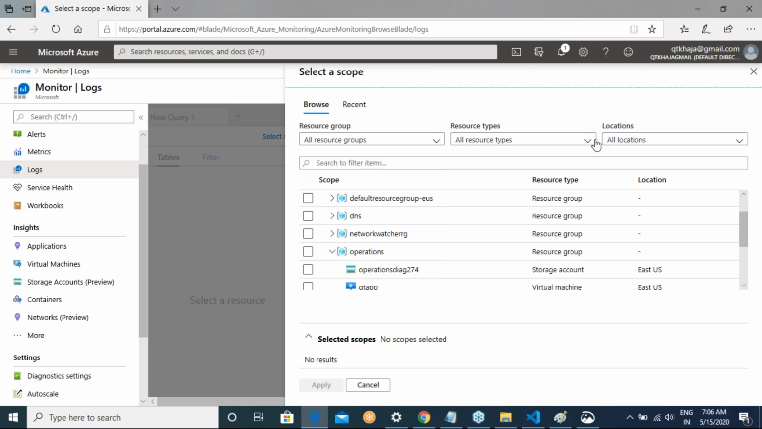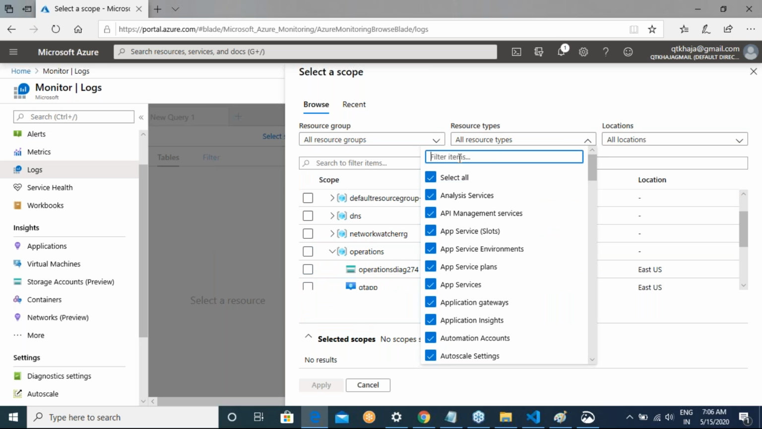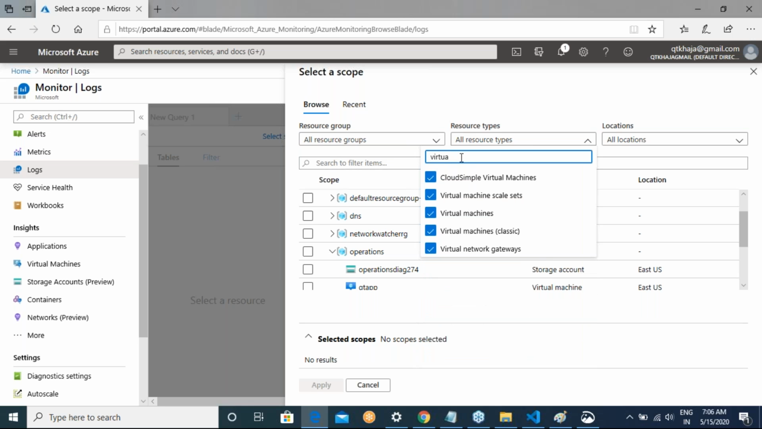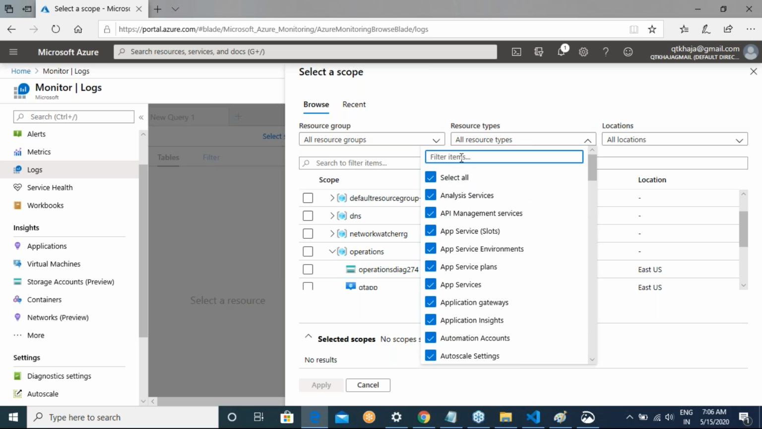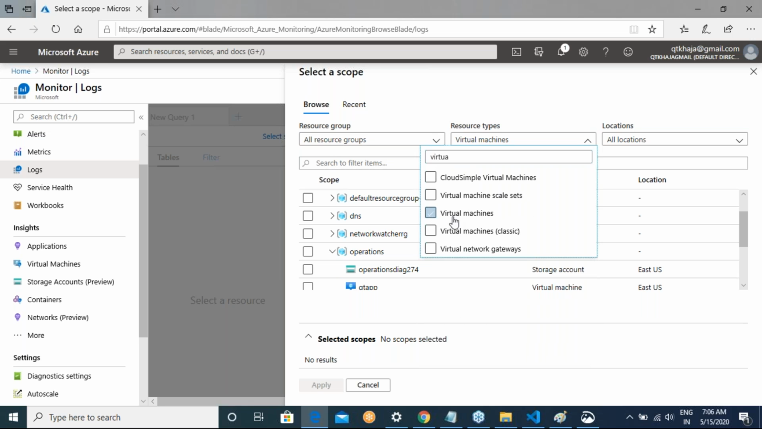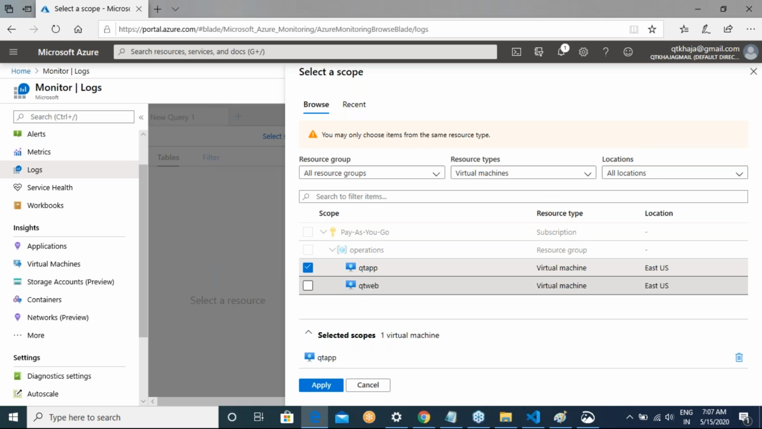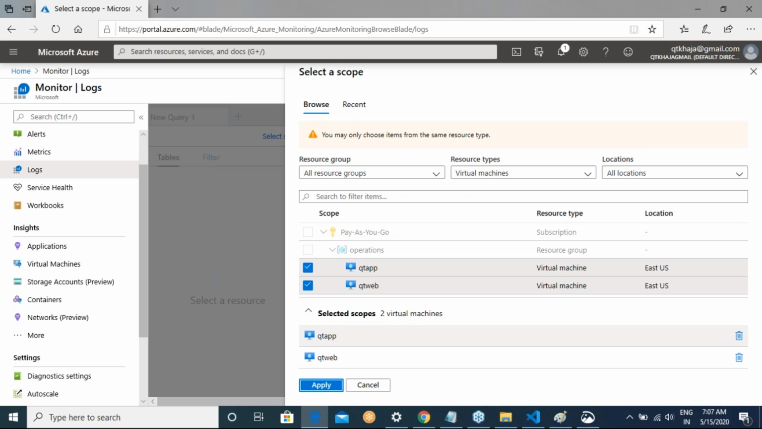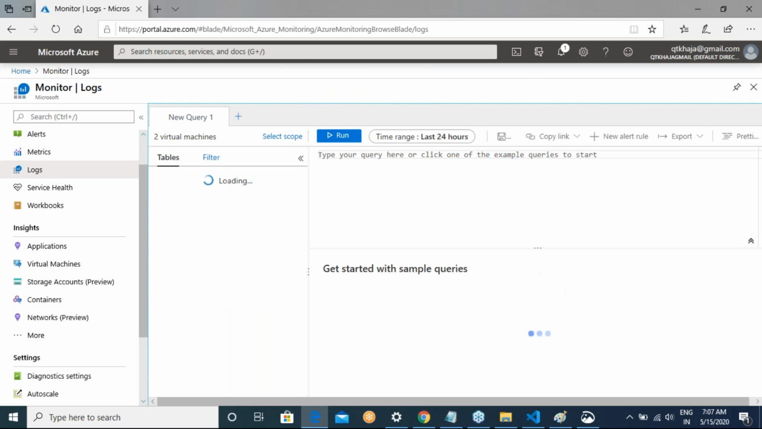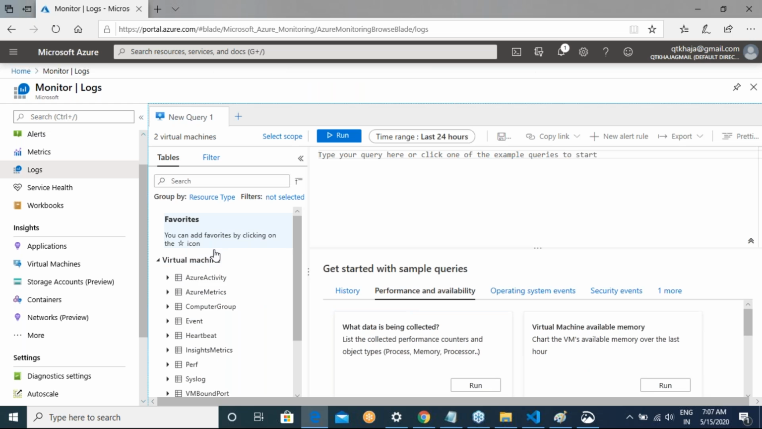Okay. So let me try to tell that I'm looking out for logs only for virtual machines. First, let me unselect them. Virtual machines. So basically applied. Now, if you see, there are some logs over here, and it says that you have to run